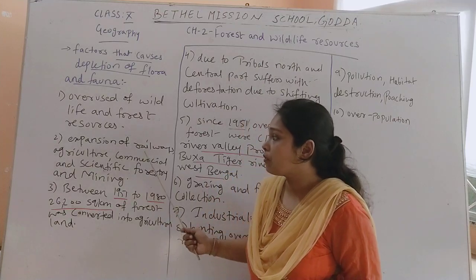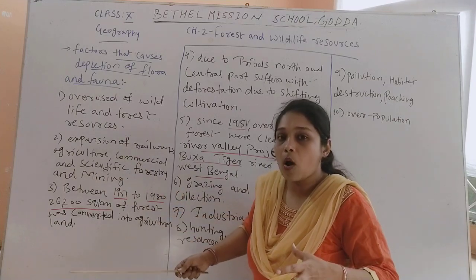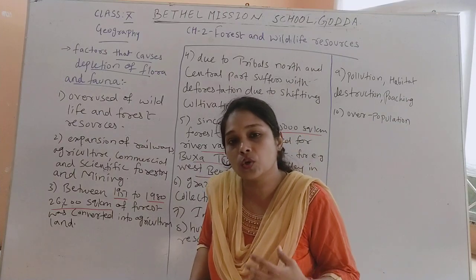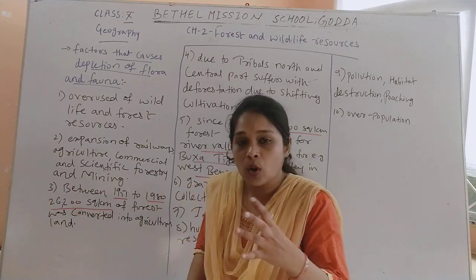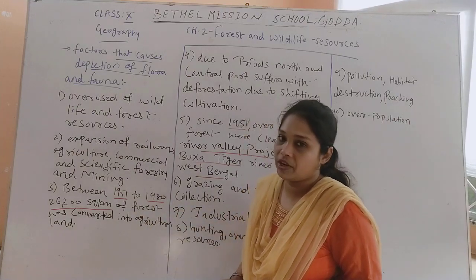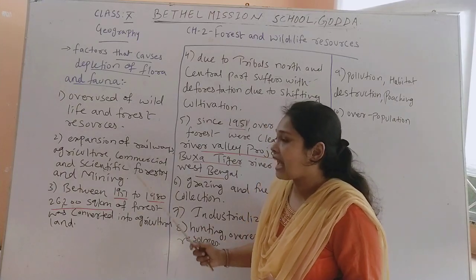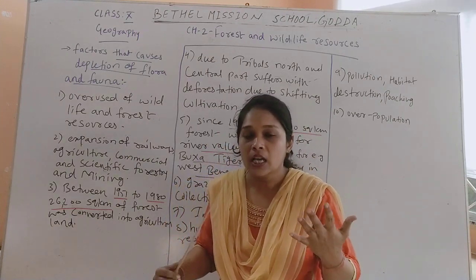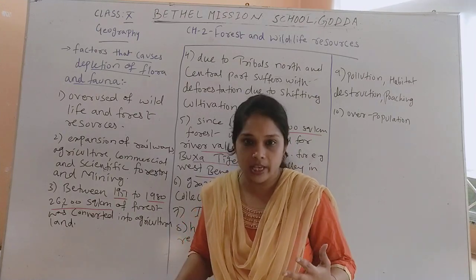Second one is expansion of railways. Now when we talk about overuse of wildlife and forest resources, how are human beings using wild resources or forest resources, directly or indirectly, in such a way that those resources are getting depleted? Now what are the reasons behind that? See, because of the expansion of railways, agricultural activities, commercial and scientific forestry and mining. When you want to make railway tracks, many times there are forests, and we cut down the forest to make the way for the railways.